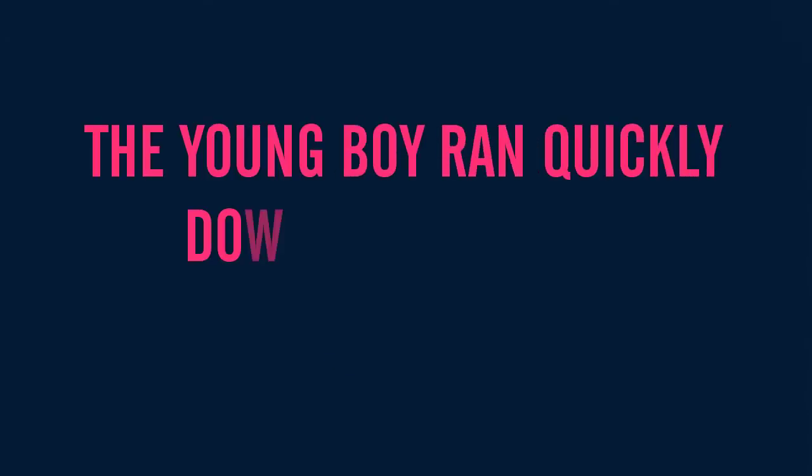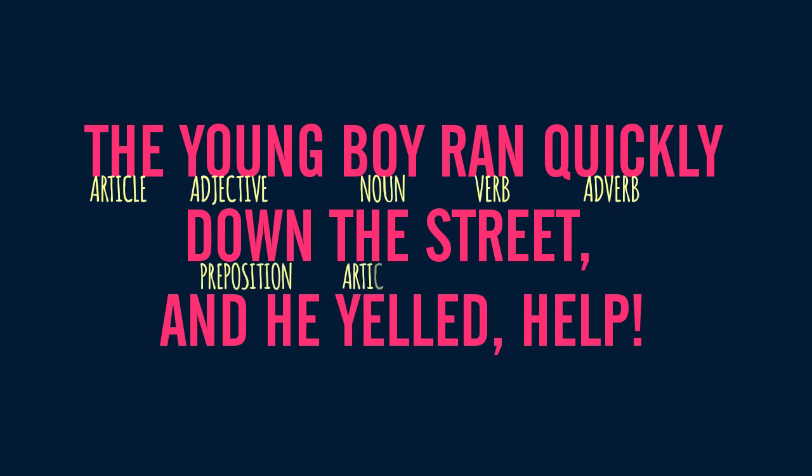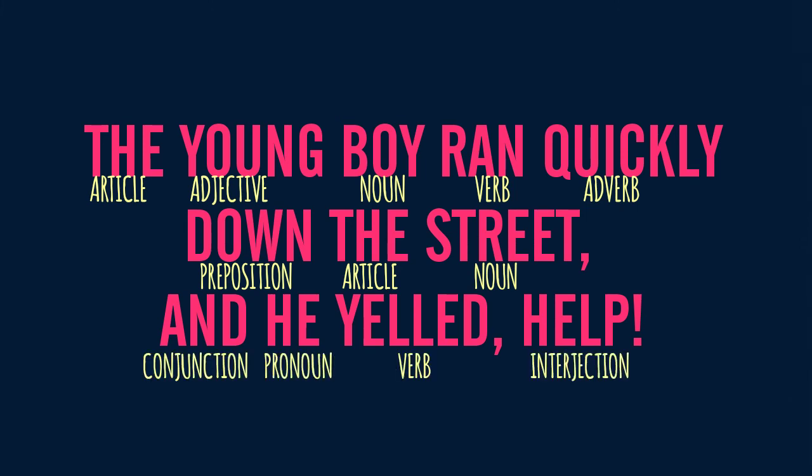In the sentence, the young boy ran quickly down the street and he yelled, help. The is the article. Young, the adjective. Boy, the noun. Ran, the verb. Quickly, the adverb. Down, the preposition. The, the article. Street, the noun. And, the conjunction. He, the pronoun. Yelled, a verb. And help, the interjection.